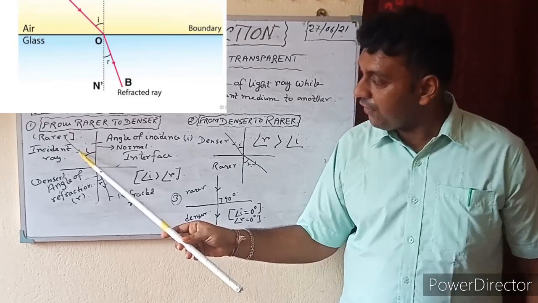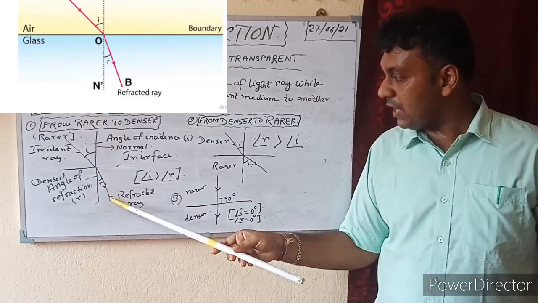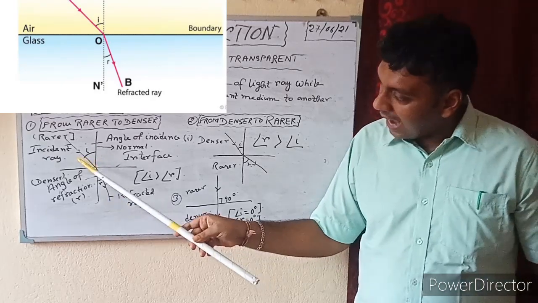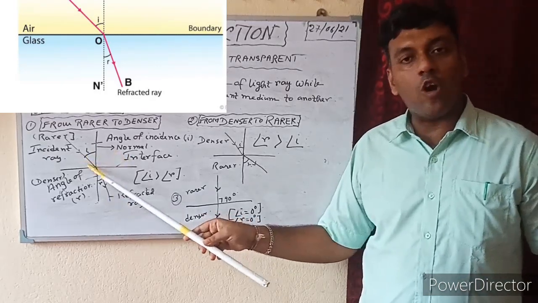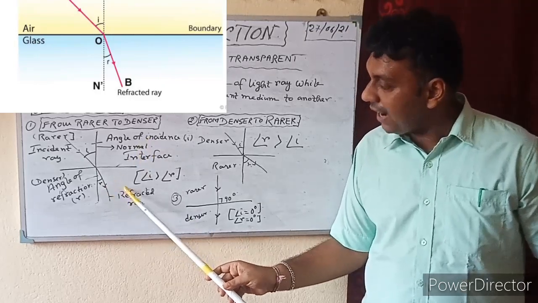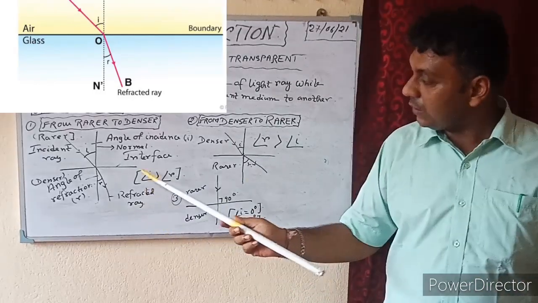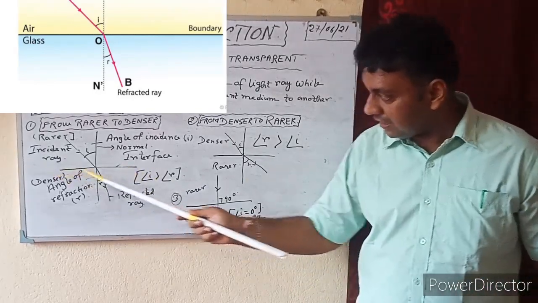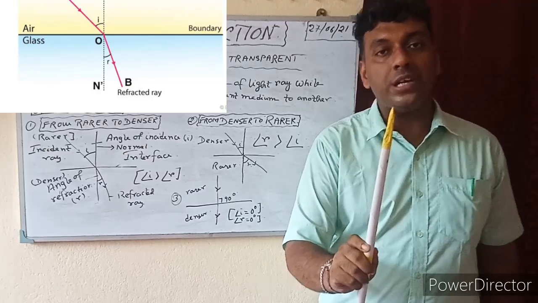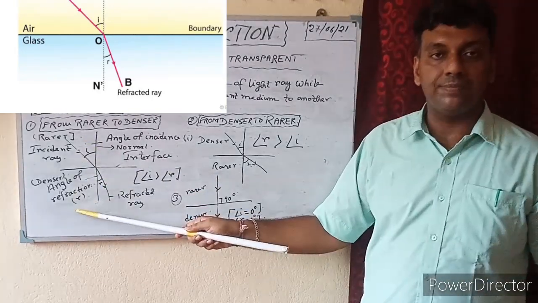This one is the incident ray, this one is the normal, this one is the refracted ray. The angle between the incident ray and the normal is called the angle of incidence. The angle between the refracted ray and the normal is called the angle of refraction. And this line is the interface. It separates the two media, that is, here it separates the rarer and denser media.